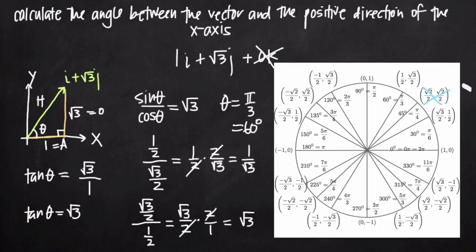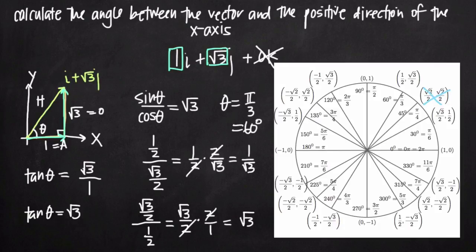We have a positive x value, right? This is positive 1, which tells us to move 1 unit in the positive direction along the x-axis from the origin. And then we have positive root 3. That tells us to move up toward the positive direction of the y-axis, a distance of root 3, and we end up at this point.